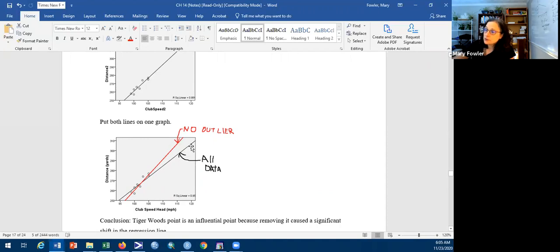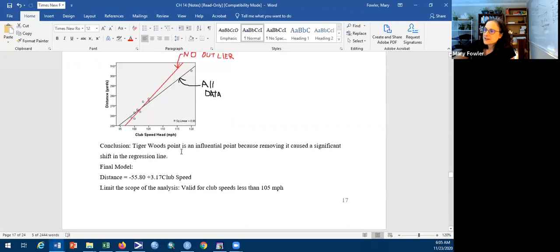And we see that the removal of the Tiger Woods data point caused a significant shift of the regression line. So Tiger Woods is not just an outlier, not just outside the pattern of the data. He's influential because removing him caused a significant shift in the regression line. Let me go through the notes, but then I do want to come back and talk about how I determined that that was a significant shift.